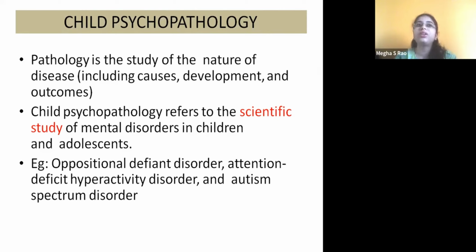We cannot simply say through casual observation that this particular child has this disorder because he or she is behaving in this way, unless you are a trained professional, right? Even when the trained professional comes into the picture, they will have to administer certain kinds of tests. Therefore it is called a scientific study, right?